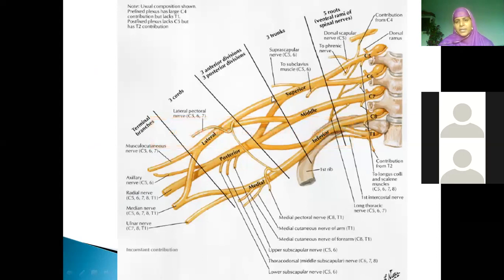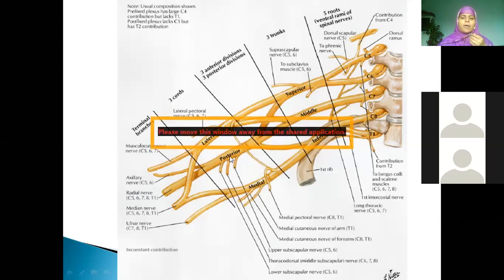Each trunk will have anterior and posterior divisions. The posterior divisions of the upper trunk, middle trunk and lower trunk, three of them join to form the posterior cord. From the posterior cord, the thickest of all the nerves is the radial nerve, because the posterior divisions of upper trunk, middle trunk, lower trunk, everything is involved.